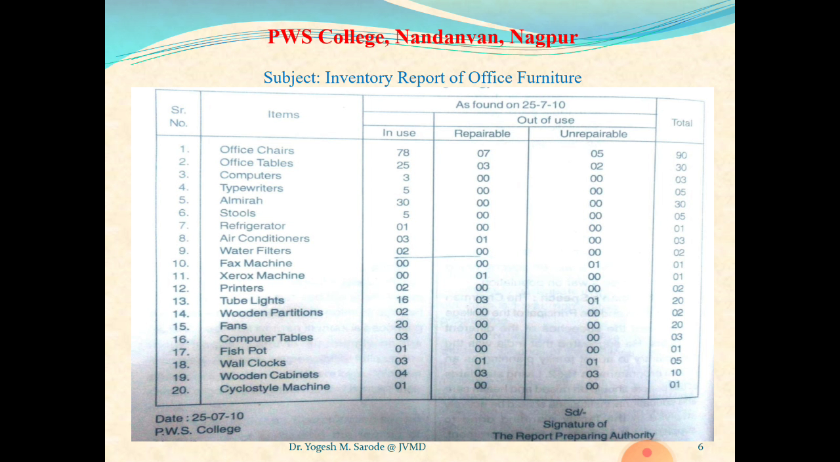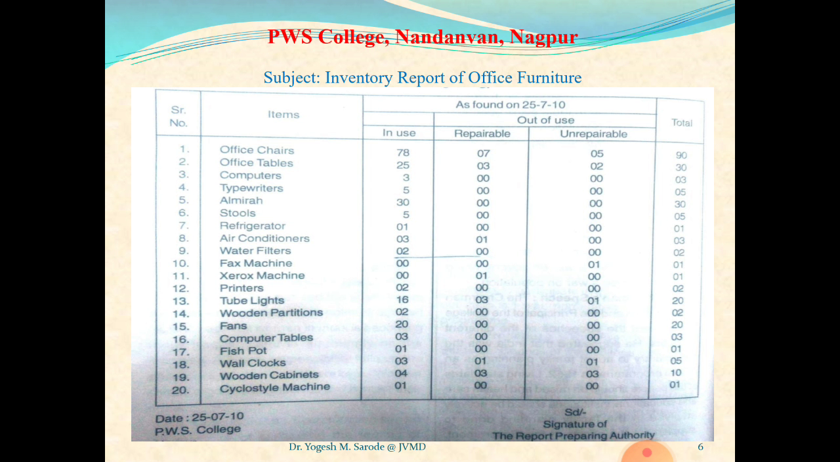Now take the second inventory, office tables. Total tables are 30, out of which 25 are in use, 5 are out of use because 3 can be repaired and 2 cannot be repaired. In this way it becomes easy. Same is the case with computers. Total computers in the organization are 3. All 3 are in use, so no question of repairable and unrepairable.